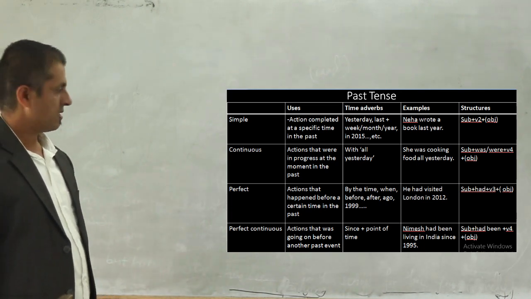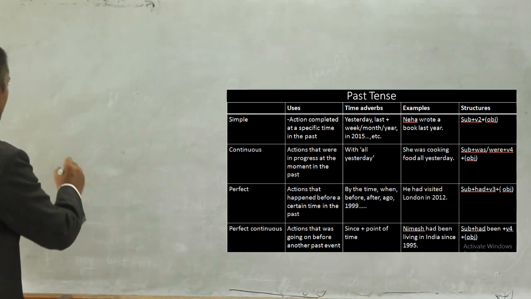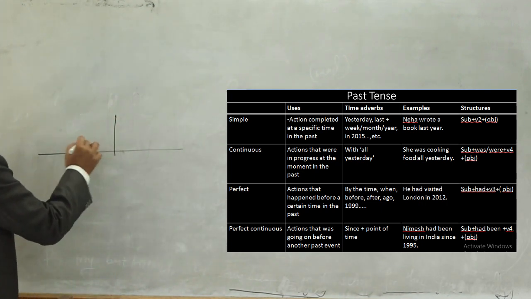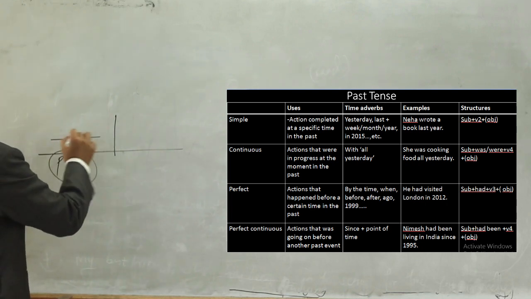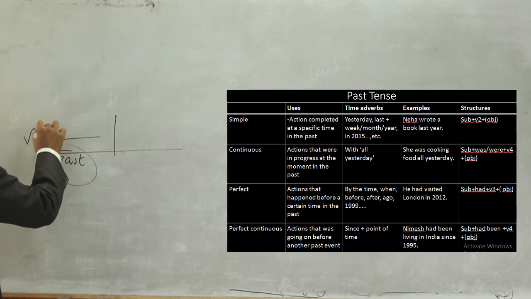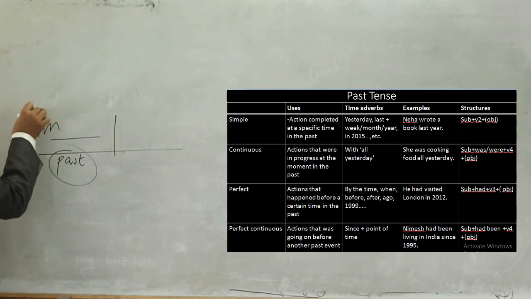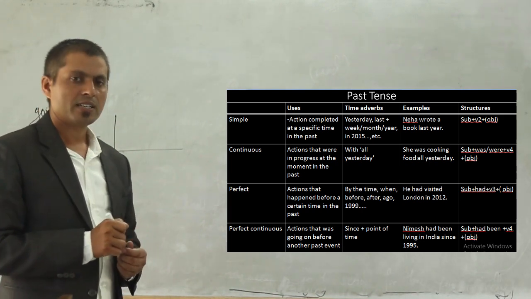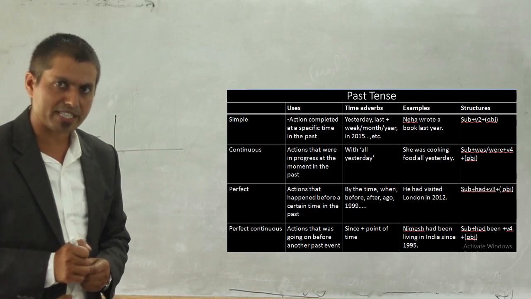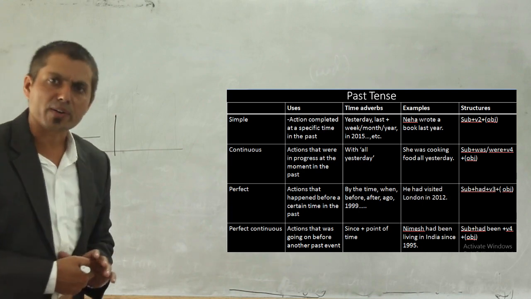Its usage is what? Actions that were in progress at a moment in the past time. So in the past time, this is the past area, the action was going on. The action was going on at a moment in the past. A specific time might be given in the past, and at that time the action was going on, not finished.